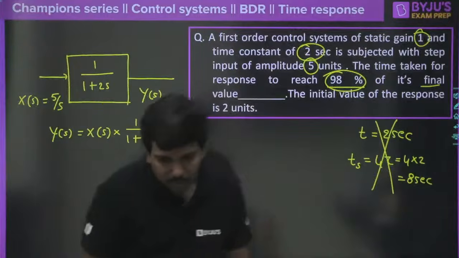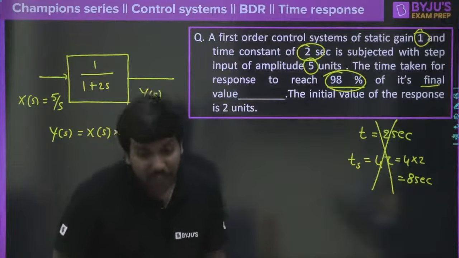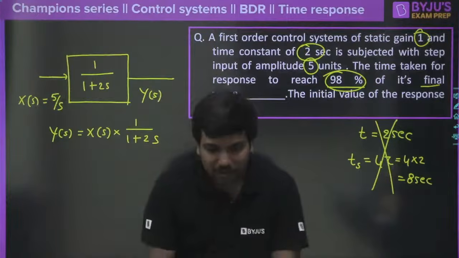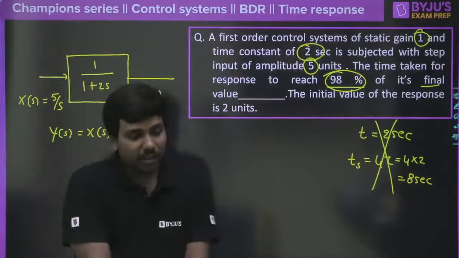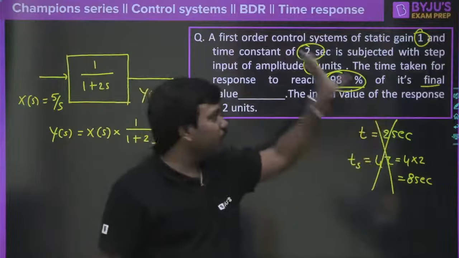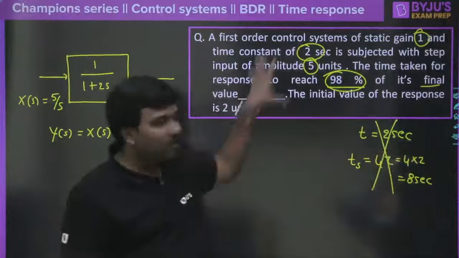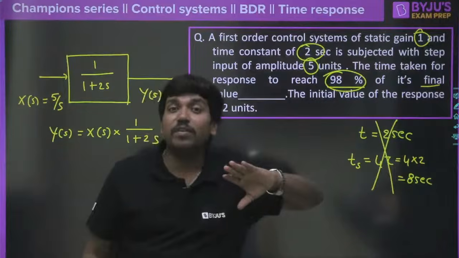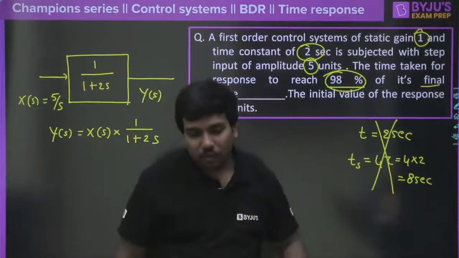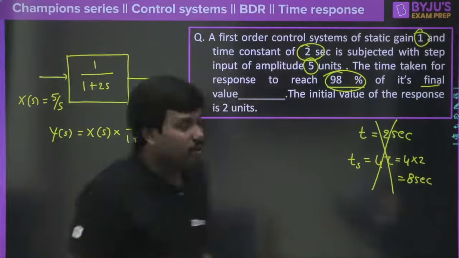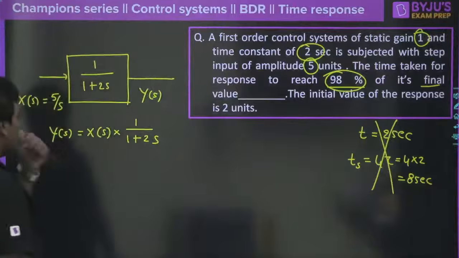So continue, then 40 is correct. No. If the initial value is 0, 40 is correct. Good. Is this a GATE question? No, Hritik, this is not a GATE question. When I was doing my masters, especially in the process control lab, we found this kind of question, and even these questions are better than GATE questions. That's why I'm saying that today you are going to see somewhat good questions. Okay, so please let me know.